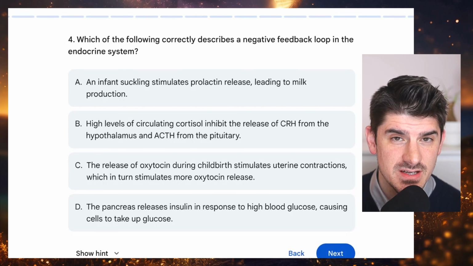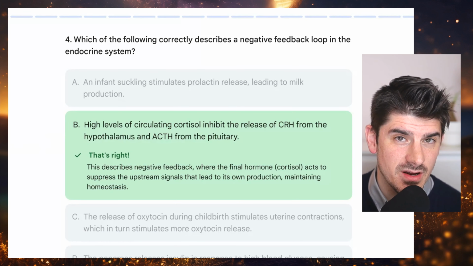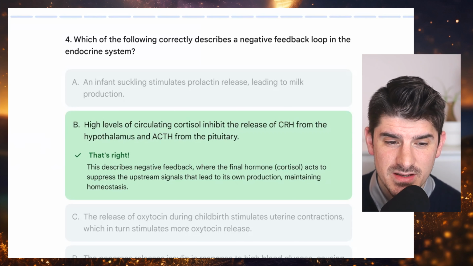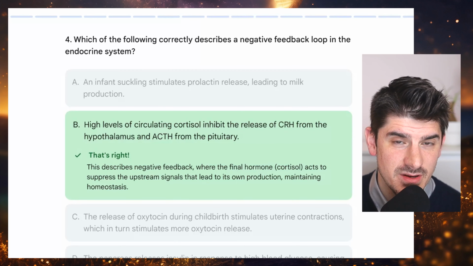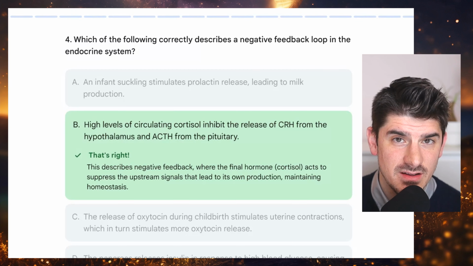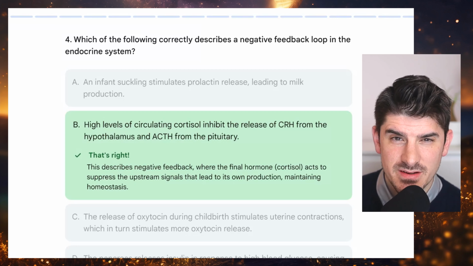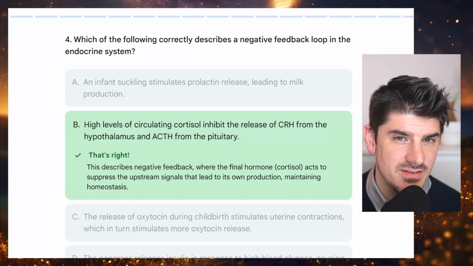Now, this question asks us to identify a negative feedback loop, which would be when the downstream product of a pathway inhibits the upstream feed of that pathway. A great example of this is that when cortisol levels are high in the blood, the releasing hormones and tropic hormones that lead to its increased level in turn get downregulated. It's your body's way of saying, it's okay, we have enough of this now.